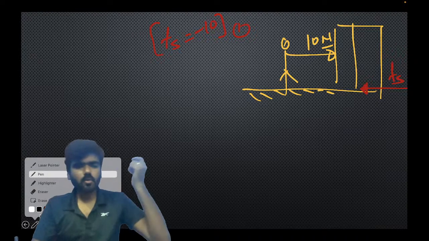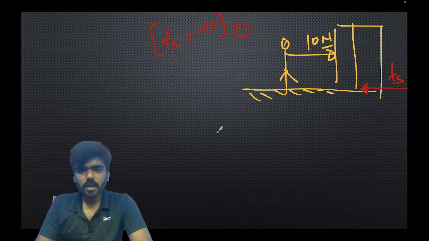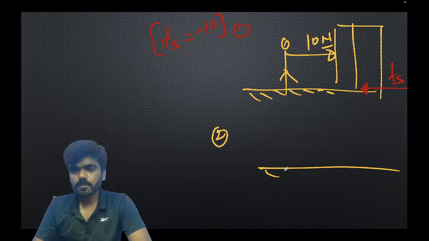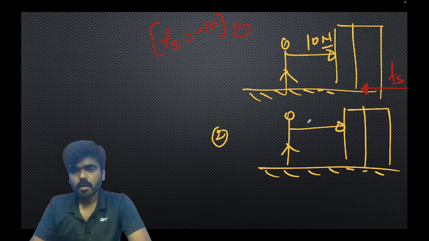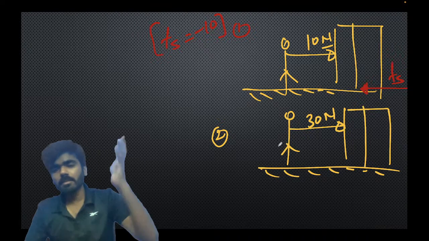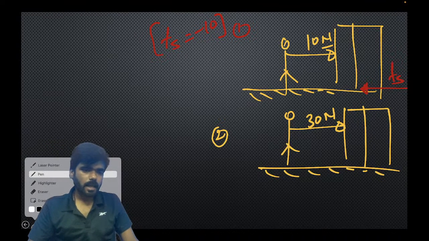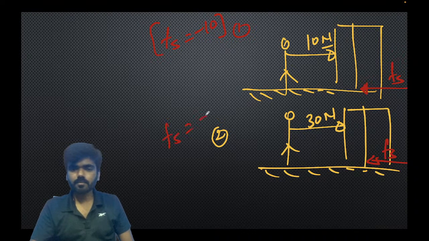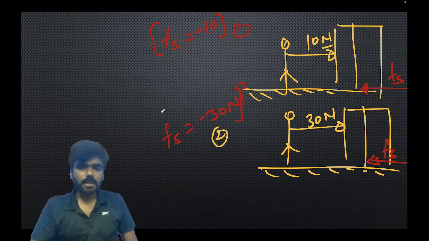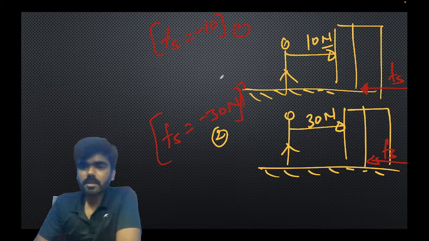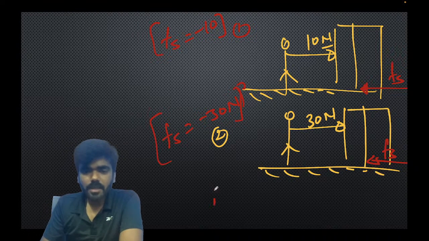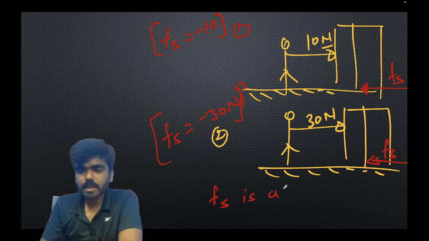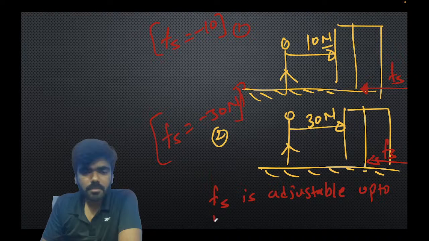Let us suppose you think, oh, I applied 10 Newton of force and the almirah is not moving, so let me increase the force. And in the second case, you apply 30 Newton of force and again the almirah is not moving. It means that the Fs, the force resisting this, is 30 Newton. What I am trying to tell you by these two cases is that Fs is actually adjustable up to its maximum value.